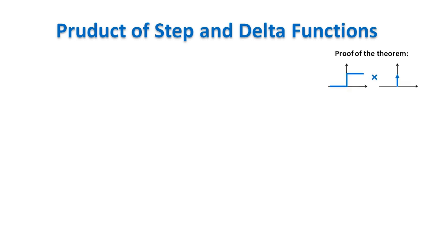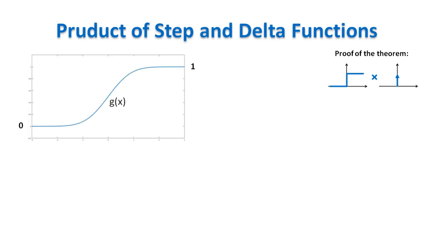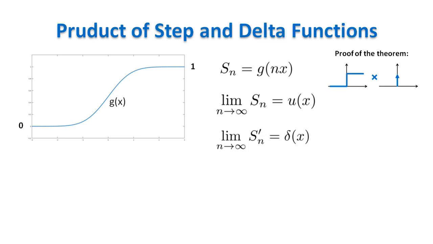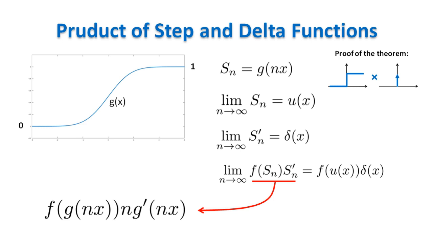Although a formal proof of the theorem would not be too difficult, in this video I will give an informal proof. Let g be any smooth function which goes over R from 0 to 1. We define the sequence of functions Sn to be g of nx. Clearly the limit for n that goes to infinity of Sn is the Heaviside function. Deriving both sides of this limit, we find a sequence of functions Sn prime, whose limit is the Dirac delta function. Finally, we define the sequence f of Sn times Sn prime, whose limit, if it exists, is the product of distributions we are looking for.